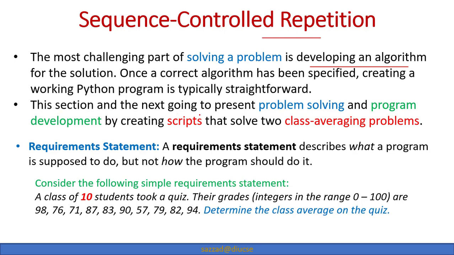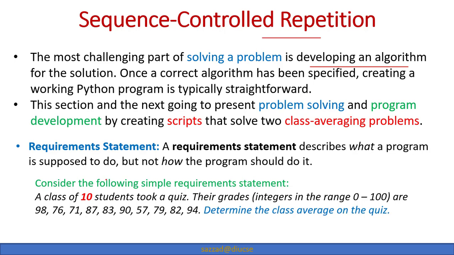This section and the next are going to represent problem solving and problem development by creating a script that solves two class averaging problems. So we are going to solve a class averaging problem, and first of all, how to conceptualize this problem is our first concern. A requirement statement describes what a program is supposed to do, but not how the program should do it.